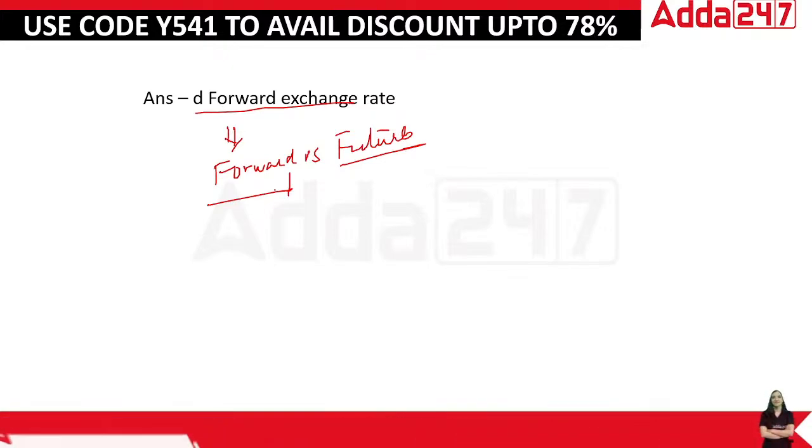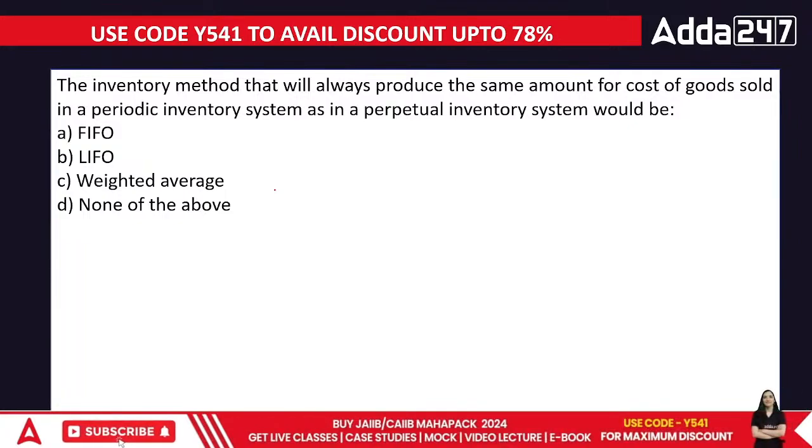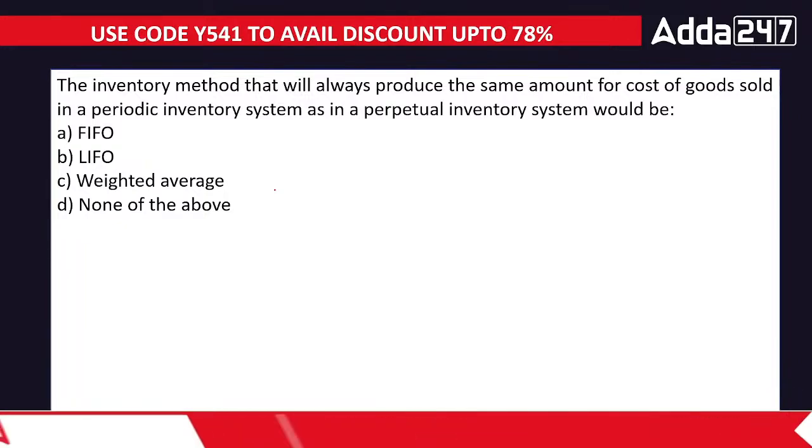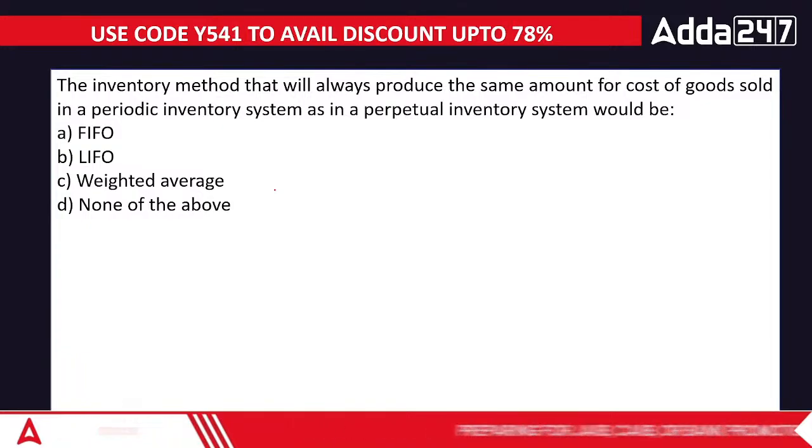The next question is, this is the inventory method that will always produce the same amount of cost of goods sold in the periodic inventory system. In a perpetual inventory system would be FIFO, first in first out, LIFO, last in first out, weighted average, as well as none of the above. What's going to be the answer?